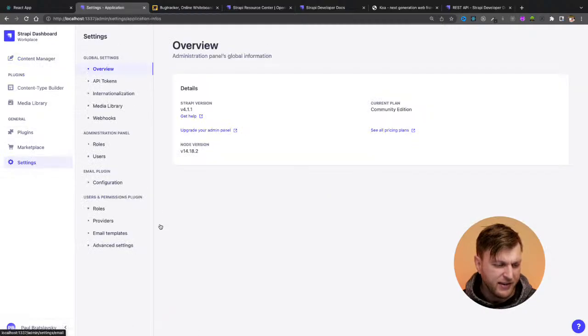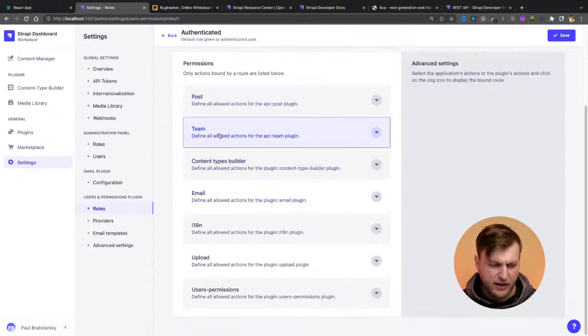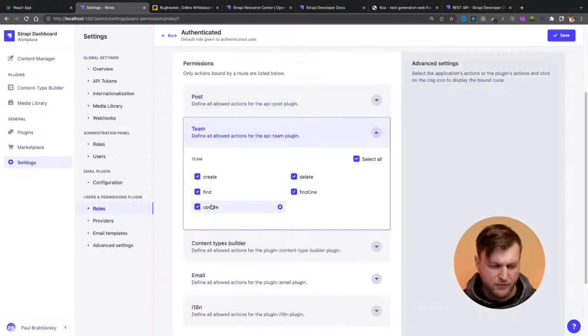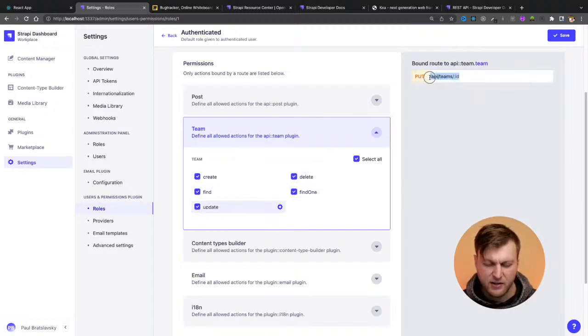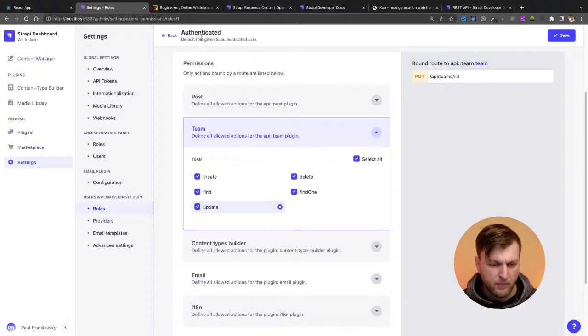If I go to my settings, roles, so this is for authenticated controllers. Notice how we have our team controller. We have create, find, update, delete, and find one. So update, if I click on it, here's the endpoint that I'm going to hit. It's going to be localhost:1337/api/teams, and what I want to pass is the ID and the data. I'm going to show you that in the code, but before doing it in the code, I'm going to show you here within VS Code, just to test it out.